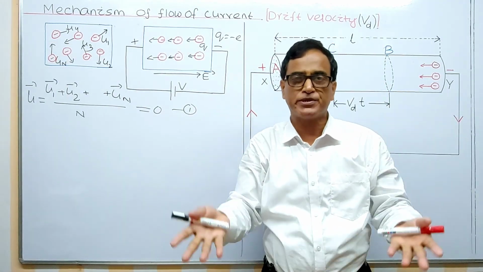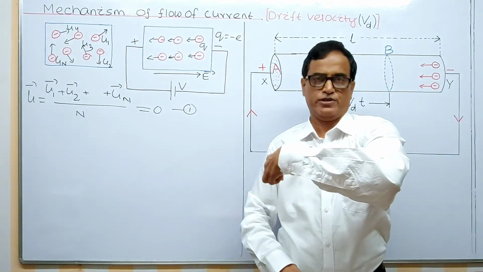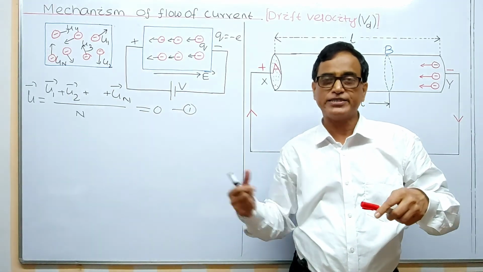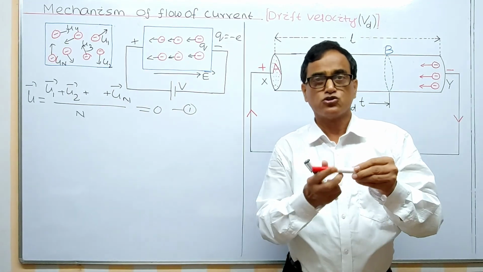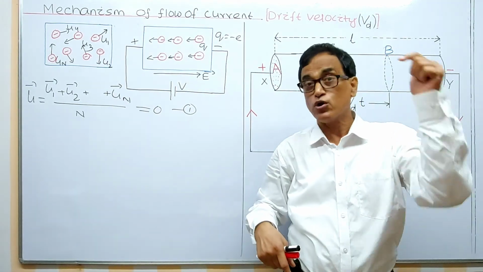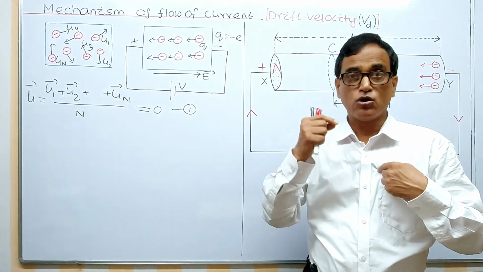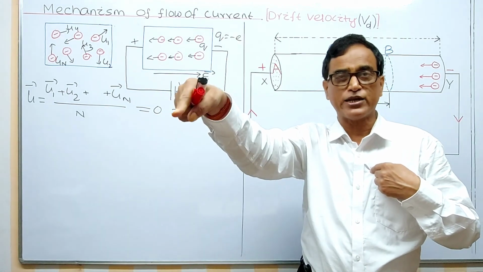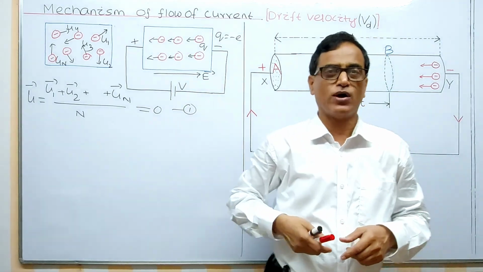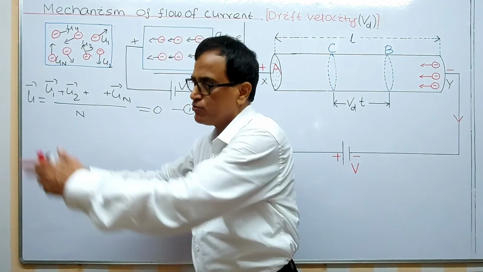For example, there are 50 boys. There is a haphazard motion, one moving in this direction, one moving in that direction. But whenever the electric field is applied, the battery is applied, they move in one direction. So with alignment in one direction, one will definitely collide with another. If the first one takes, say, 1 second to collide with the second one, the third one may not take 1 second to collide with the other.